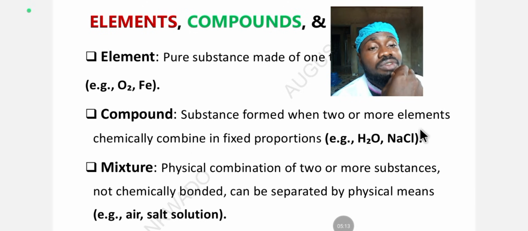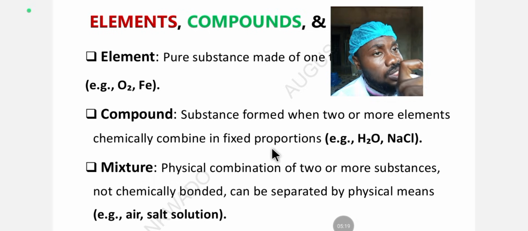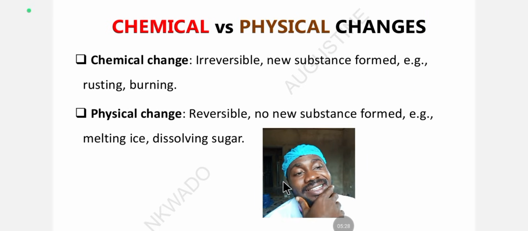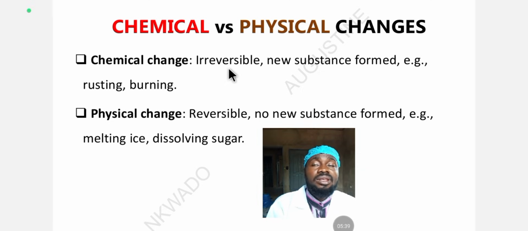So the method of recovering an insoluble salt is precipitation, while the method of recovering a soluble salt from a solution is crystallization, because it's soluble. So salts are defined based on their solubility. We are going to get to that topic. It's a very interesting topic, and I will talk more on salts.